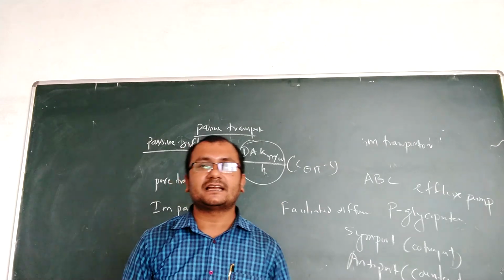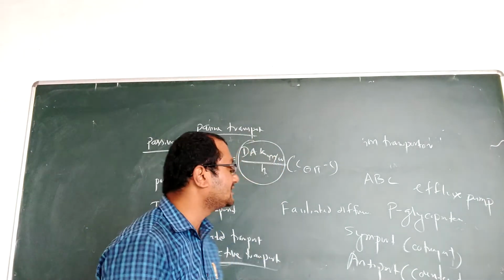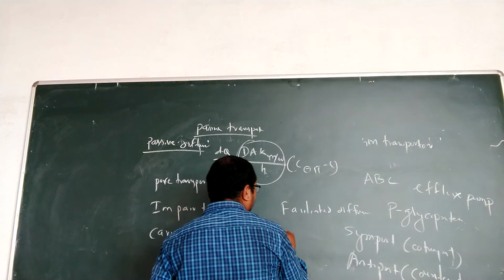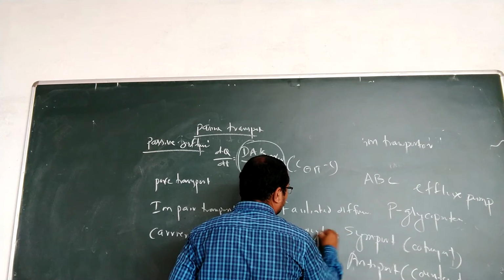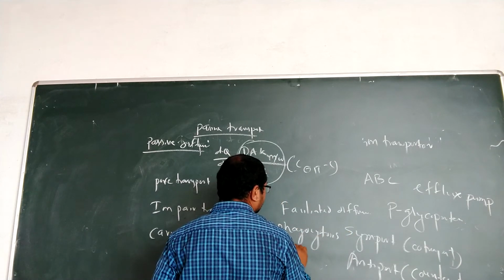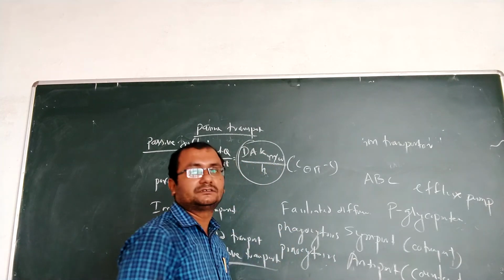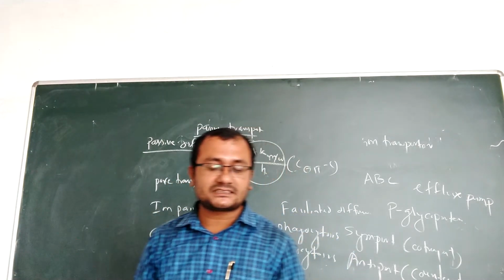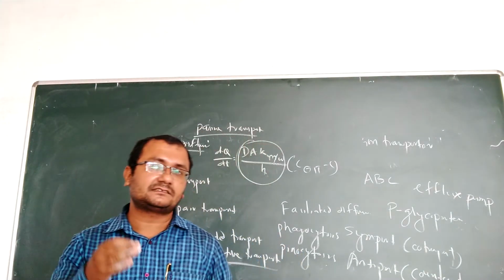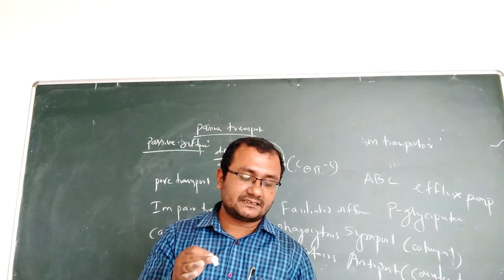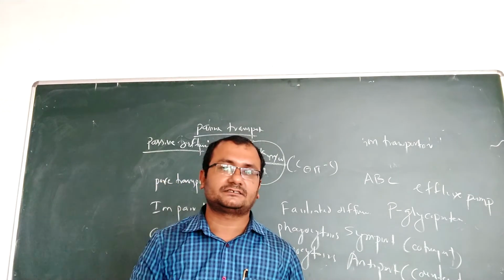So this endocytosis process consists of two types: phagocytosis and pinocytosis. Phagocytosis means cell eating. Pinocytosis means cell drinking. In phagocytosis, there is an adsorptive uptake of the drugs.